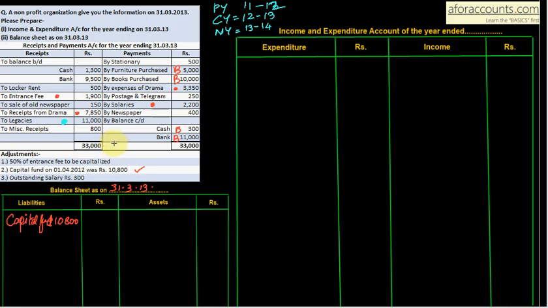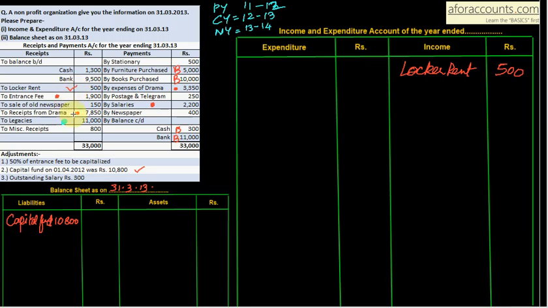Okay, now let's start. Opening balance of cash bank, nothing to do here in closing balance sheet as well as income and expenditure account. So proceed. Locker rent, as it is your receipt, so that will be your income. Locker rent 500. Now this is done.